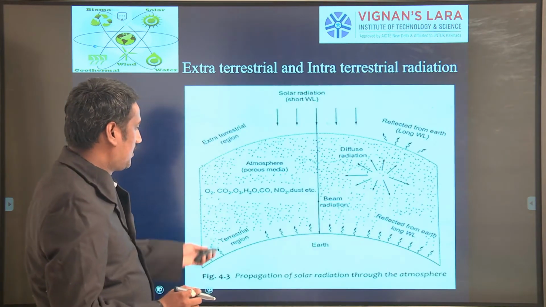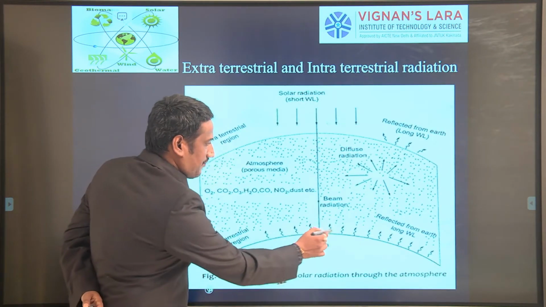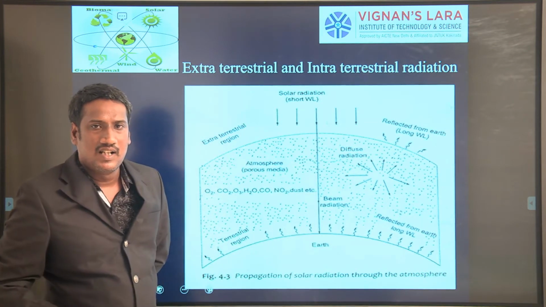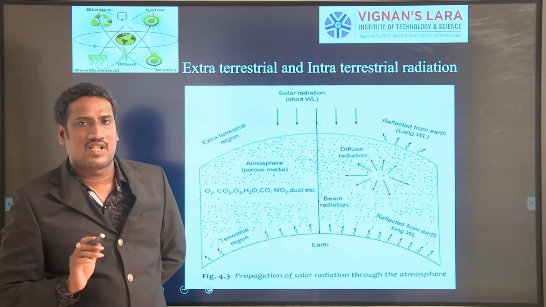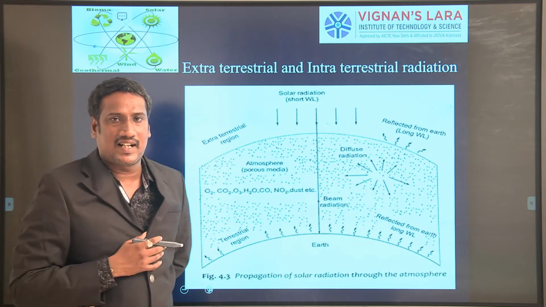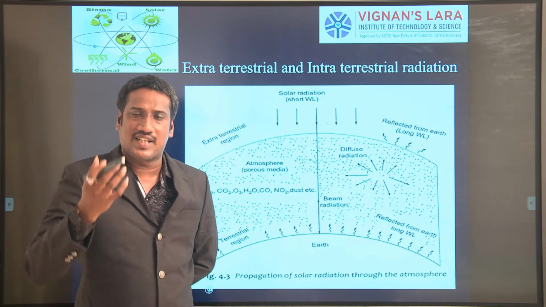This is the Earth. Over the Earth you will have an atmosphere. Already you know that in the atmosphere you will have different particles. You have gaseous particles like carbon dioxide, nitrogen, oxygen, ozone.